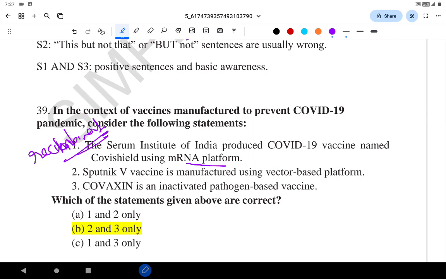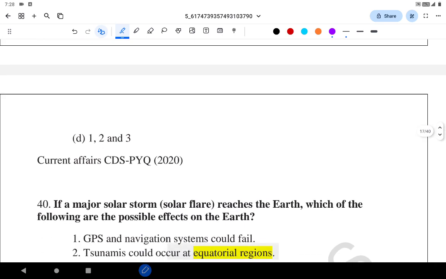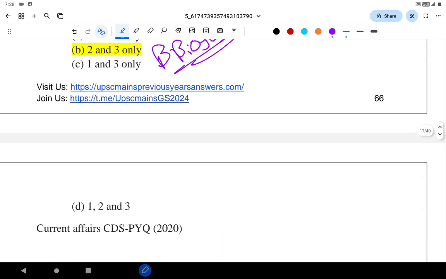Sputnik V vaccine is manufactured using a vector based platform. Covaxin is an inactivated pathogen based vaccine, made by Bharat Biotech, the pharma company based in Hyderabad. So 2 and 3 are correct. Questions related to them were asked even in 2020 as well. I think even in the 2021 UPSC they asked a question related to adenovirus.